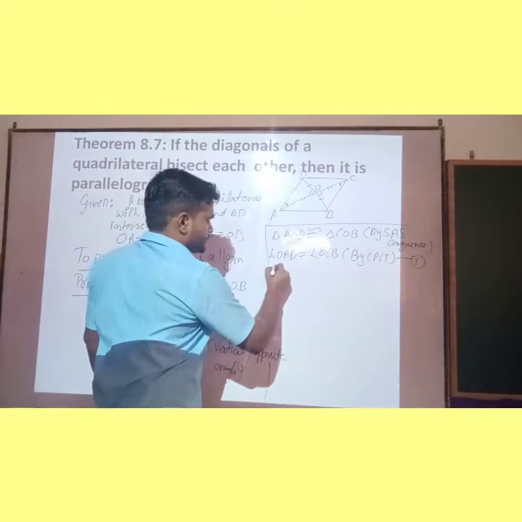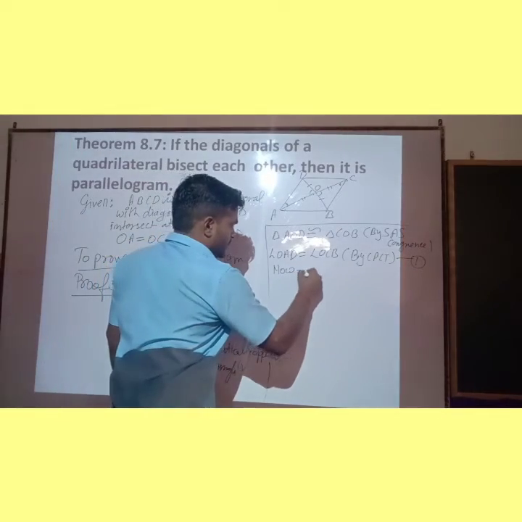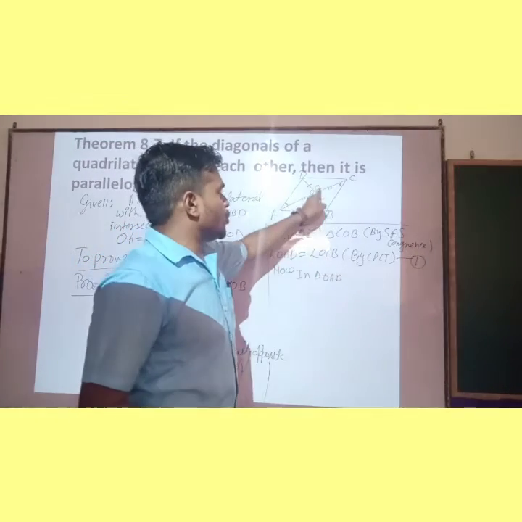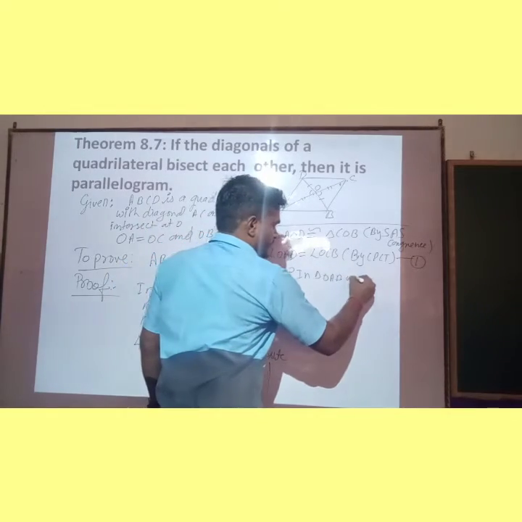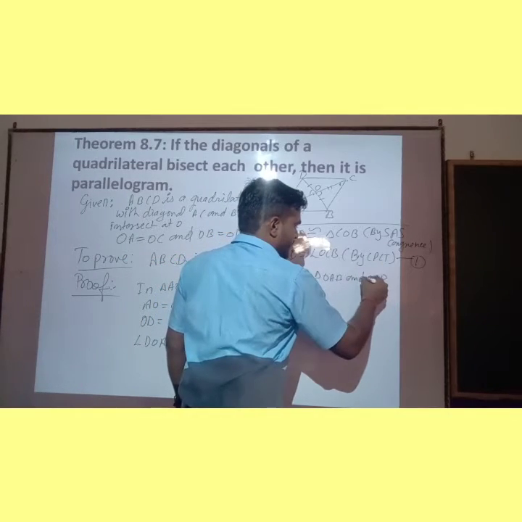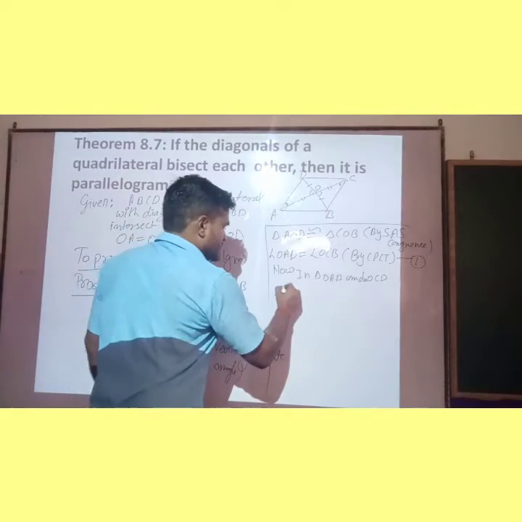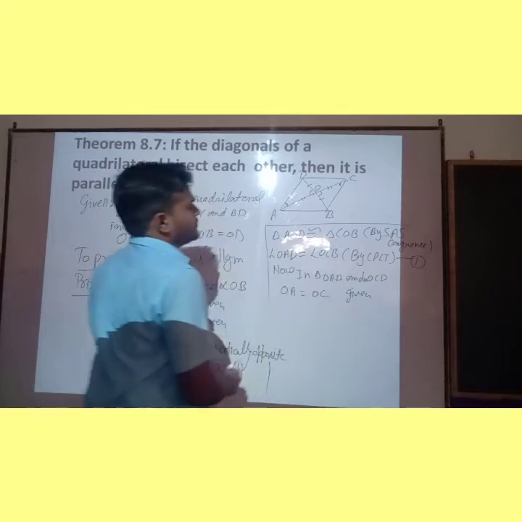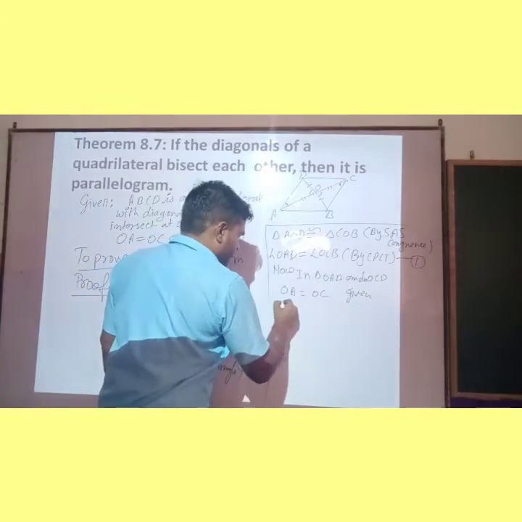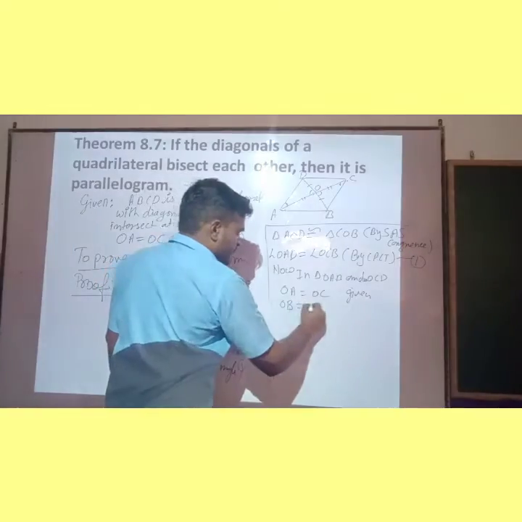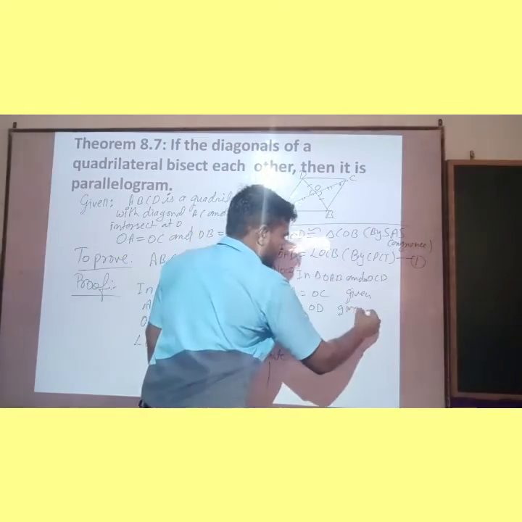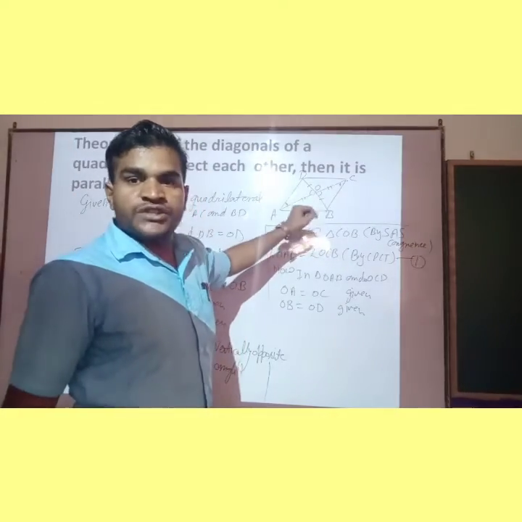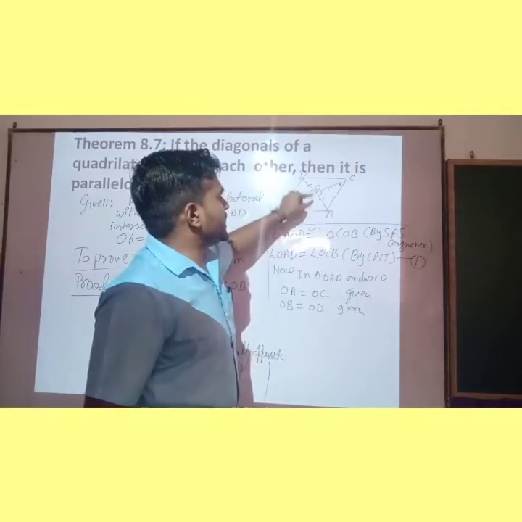Okay. Now in triangle OAB and OCD, here children, also OA is equal to OC, that is given, and OB is equal to OD, that is given, and angle AOB is equal to angle COD, that is vertically opposite angles.